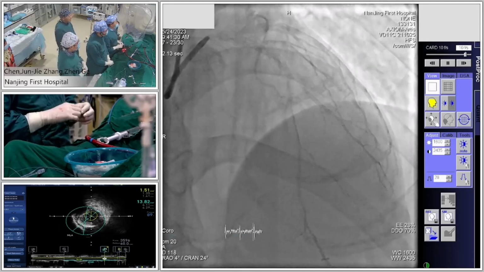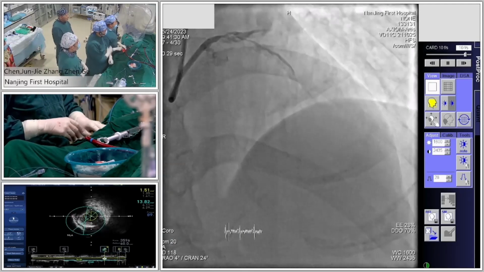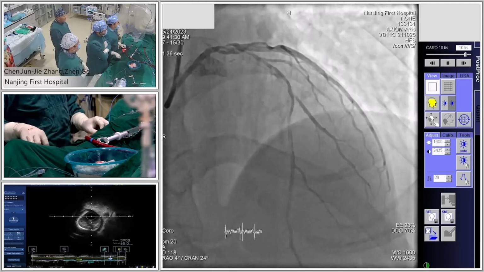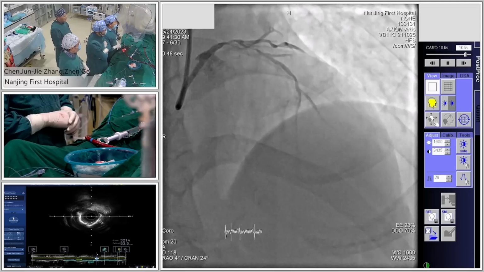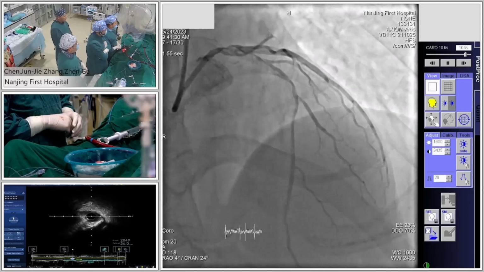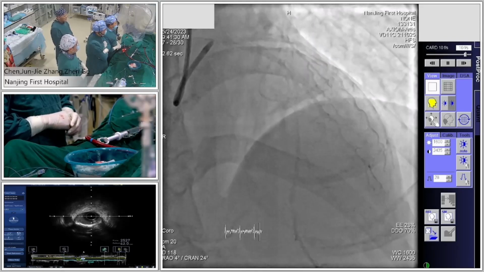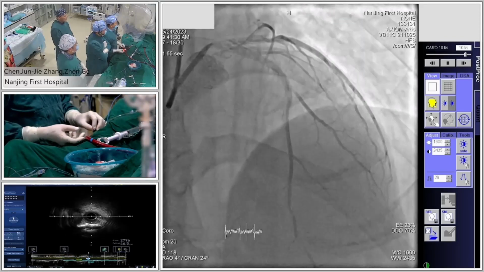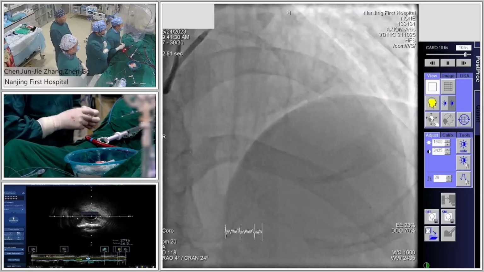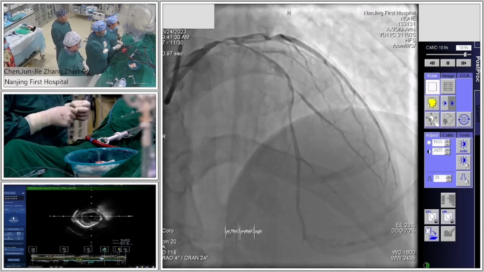From the AP cranial, we can see distal left main is severe stenosis. We can see probably it's 90% of the stenosis. The lesion extends to the distal LAD. And we can see the second diagonal ostium, probably 90% stenosis. Okay, we can see the spider view.